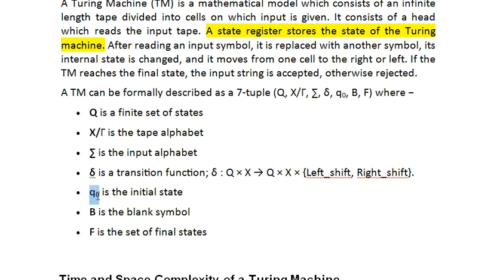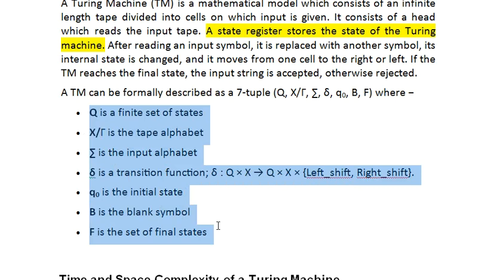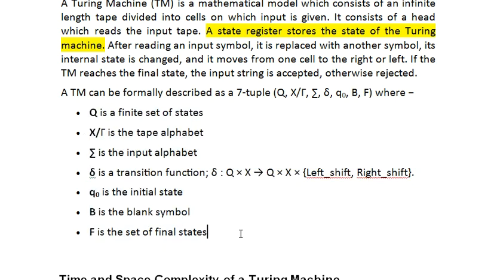So q naught is the initial state, b is the blank symbol that was already discussed in the introductory session, and F is the set of final states. It is a very important thing: I cannot say directly that F is a final state, it is the set of final states. So these are the 7 tuples used to define a Turing machine.